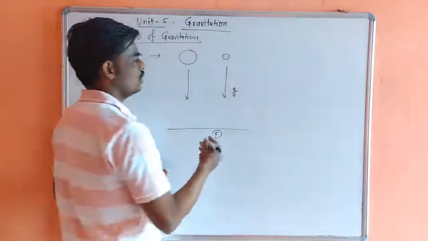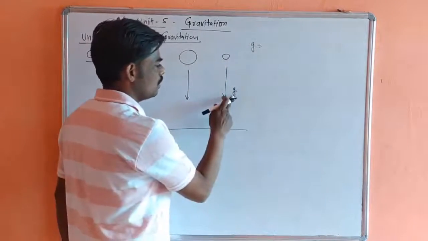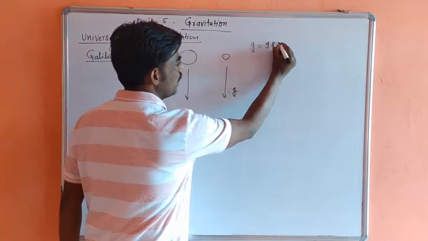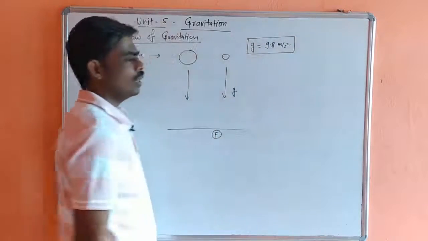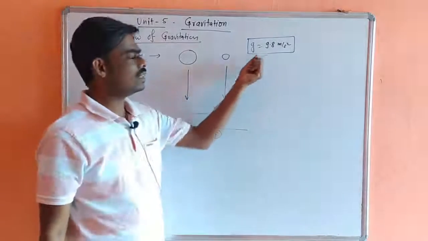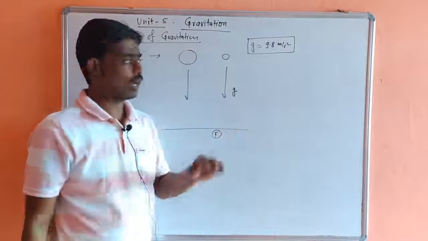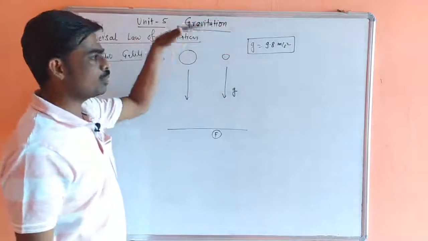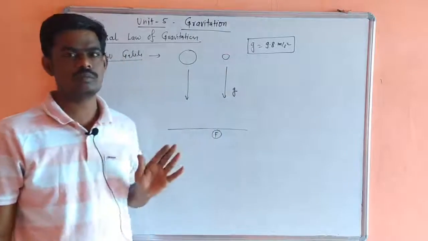Later on, scientists discovered that the value of g, the acceleration due to gravity, is 9.8 meter per second square on earth's surface. So for the very first time Galileo Galilei explained that a constant acceleration is developed, whatever the masses of the objects, when they perform motion under the influence of gravitational force.